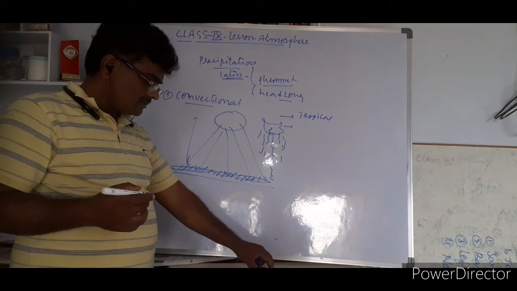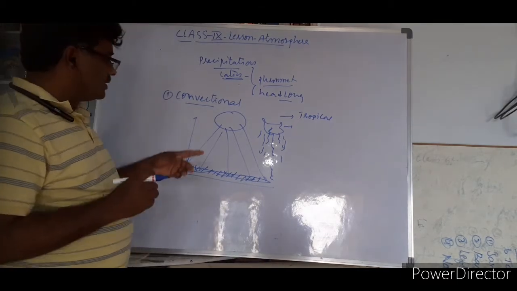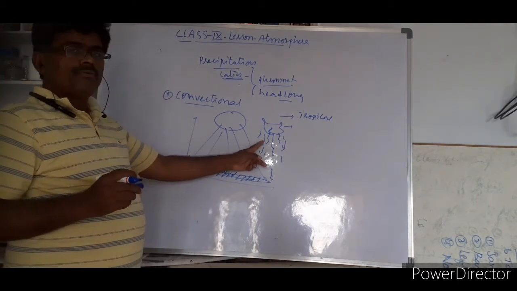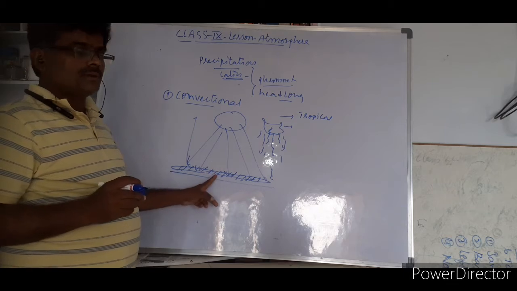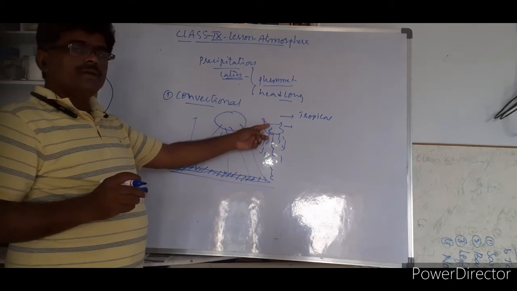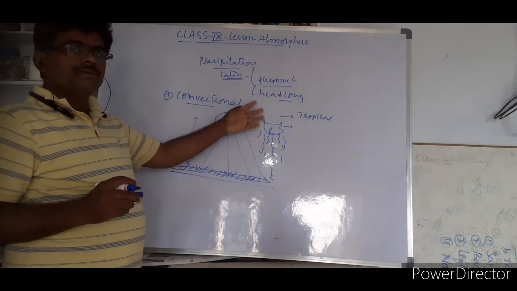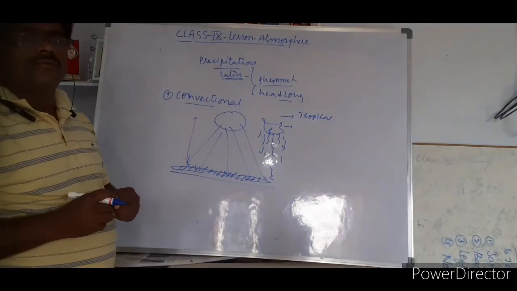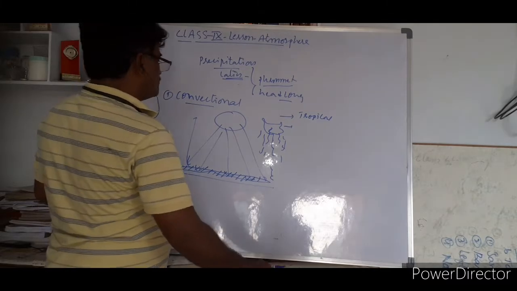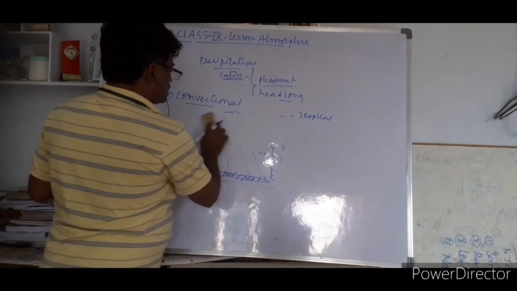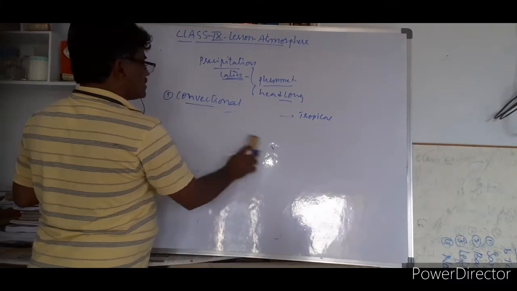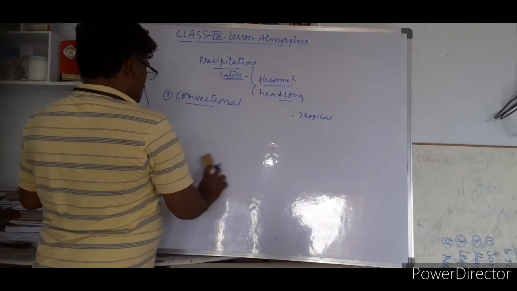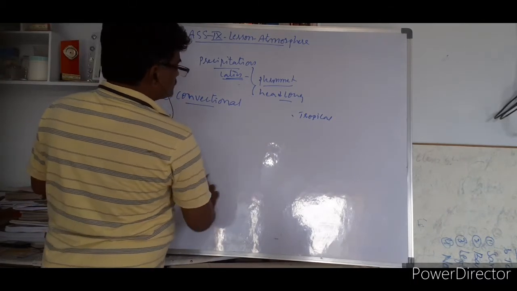Convectional rainfall is nothing but, due to heat, wind rises up. As it becomes low pressure, it rises up. When the air rises, it leads to condensation and then falling of water. This is a simple area, easy to understand. This mostly takes place in the tropical areas or the equatorial belt. The equatorial belt is famous for that.